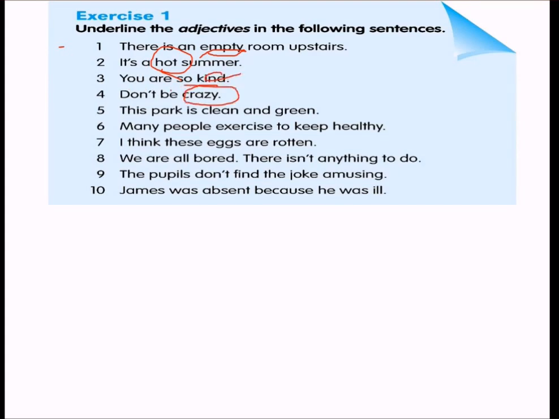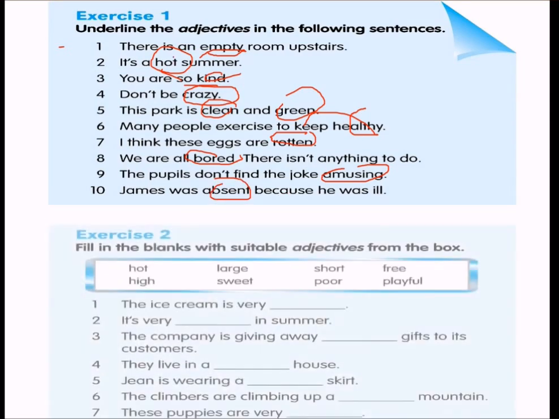Don't be crazy. This part is clean and green. Many people exercise to keep healthy. I think these eggs are rotten. Rotten is an adjective. We are all bored. There isn't anything to do. Bored. The pupils don't find the joke amusing. Amusing is an adjective. James was absent because he was ill. So absent is the adjective.